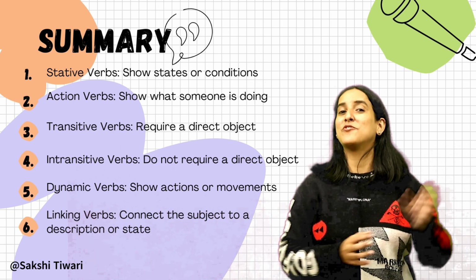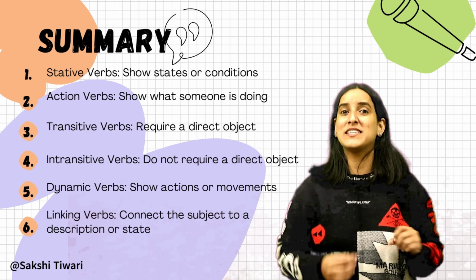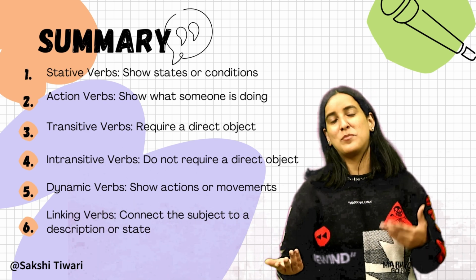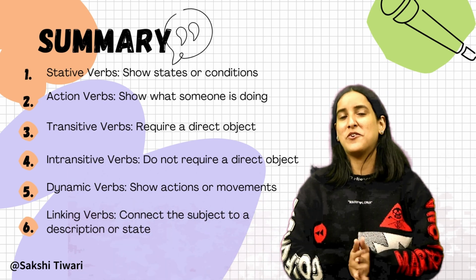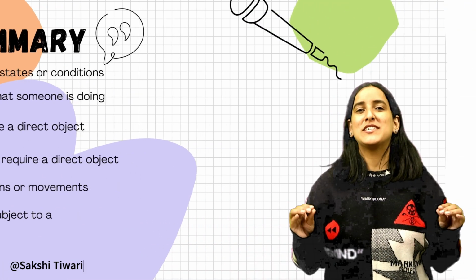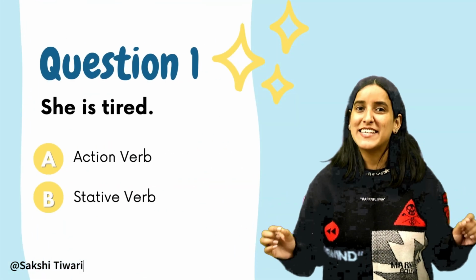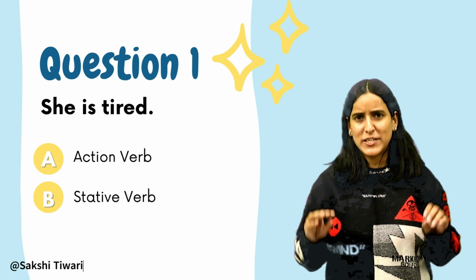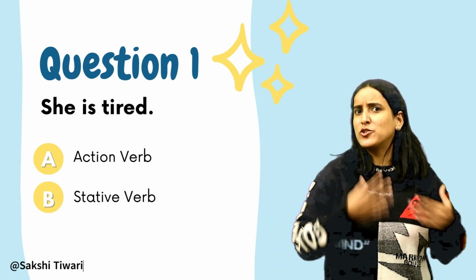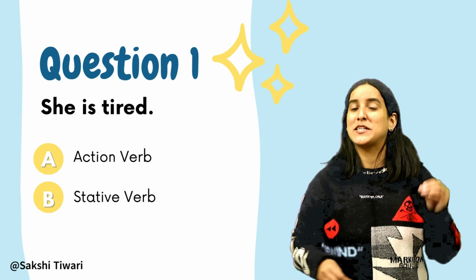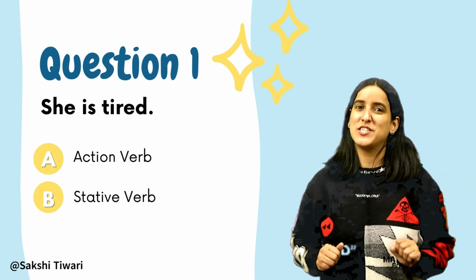I'm going to ask you 5 questions, and all that you have to do is to pick the correct option: if it's an action verb, stative verb, transitive verb, or intransitive verb. All right. The first one, she's tired. It is a stative verb. Tired describes a state of being and not an action. Do we do tired? No. We work and then we get tired. So stative verbs are used to express a state, condition, or situation.